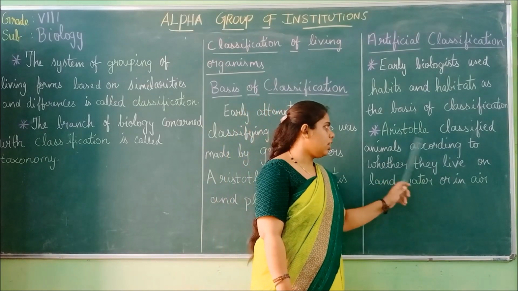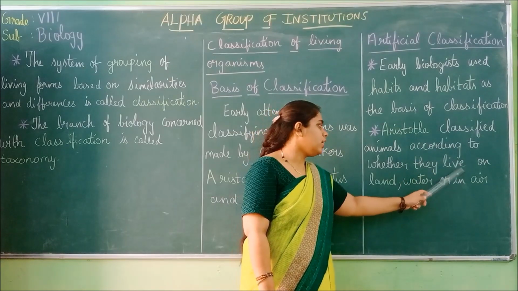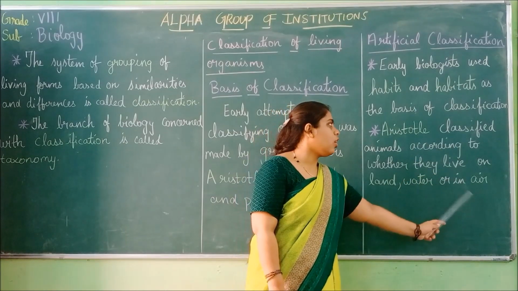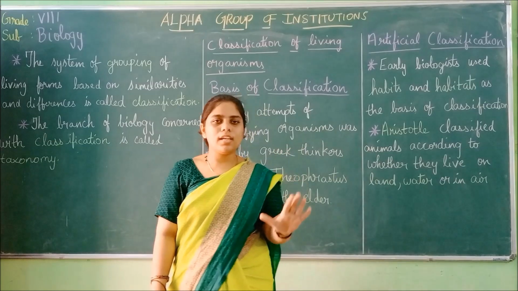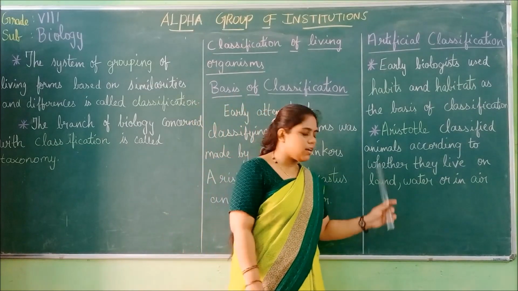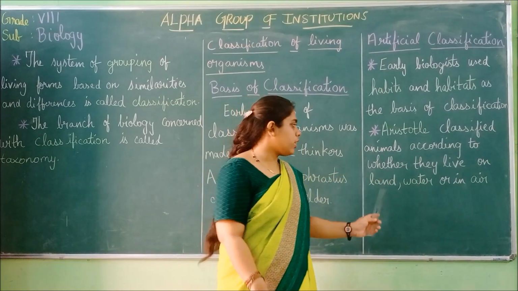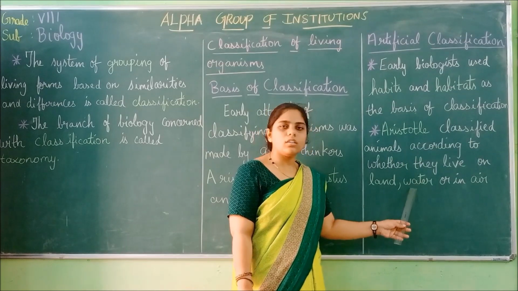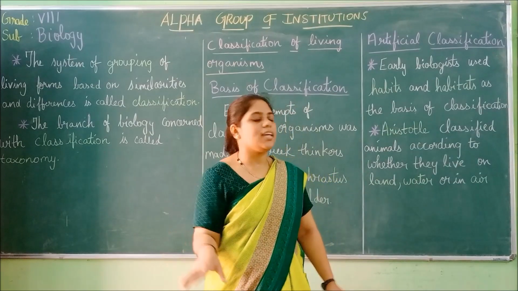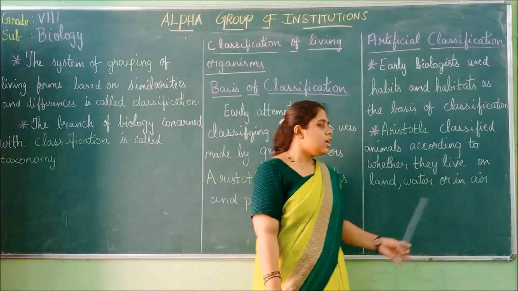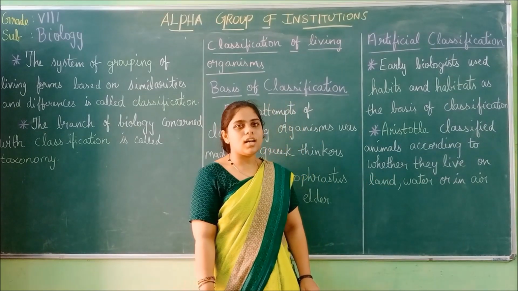And Aristotle, he classified animals according to whether they live on land, water or air. So what Aristotle did, he classified all the organisms based on whether they live on land. All the organisms that live on land were put under one group, and water living organisms were put under one group, and those who live in the air that can fly, those were put under one group. So like this only, Aristotle classified the organisms in the starting stage.